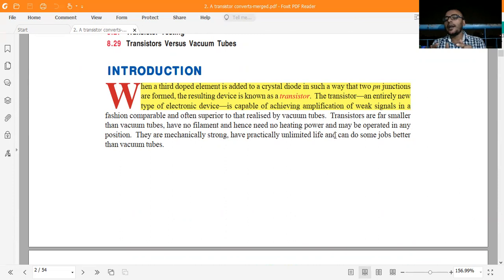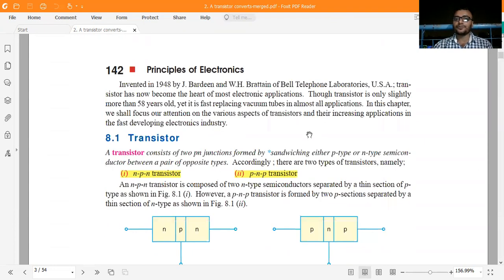One is the PN, and suppose two transistors are there. One is the NPN transistor, second is the PNP transistor. We can see that an NPN transistor is a combination of NP and PN, and a PNP transistor is the combination of PN and NP. This is basically how we can understand it.